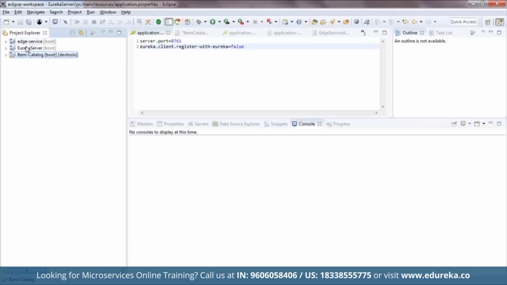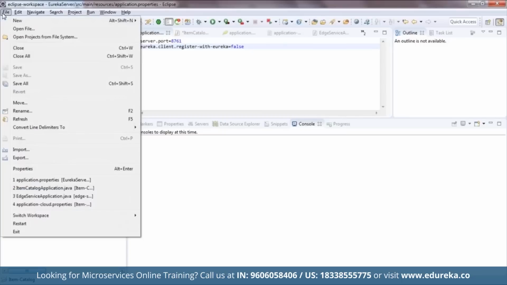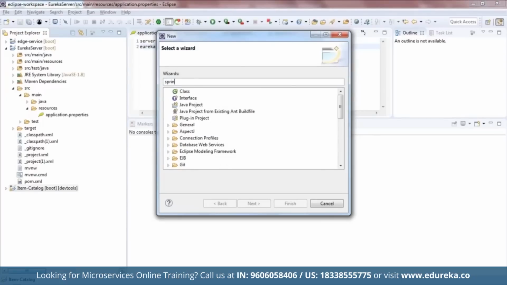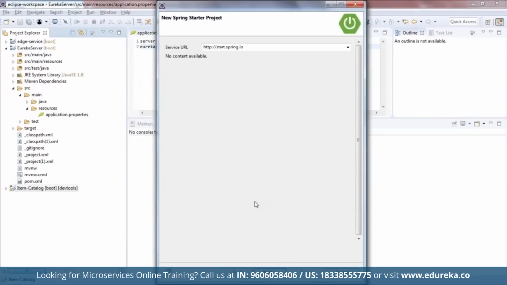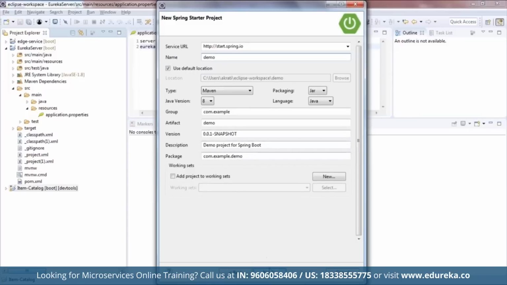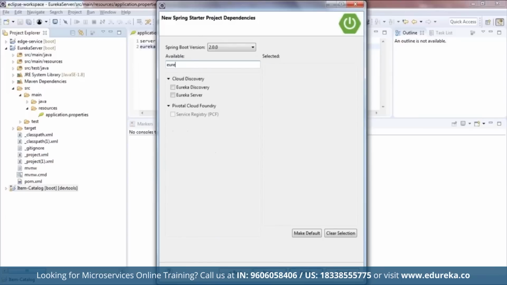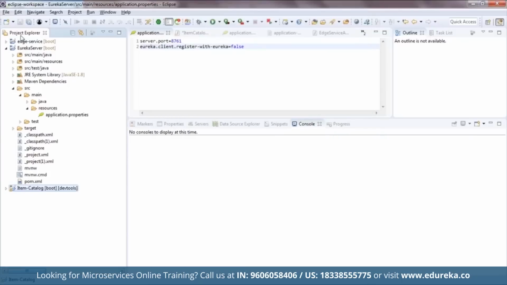So I have all the three services that I mentioned in the slide. We have Eureka service, Edge service, and item catalog. I'll start with Eureka service first. I've already written it, but I'll quickly show you how you can do that. Click on new, go to other, and select Spring Starter Project. Click on next, give the name to your service, and click on next. For the dependency, we want the Eureka server, and finally click on finish. That's all you have to do, and you'll find Eureka server already created.